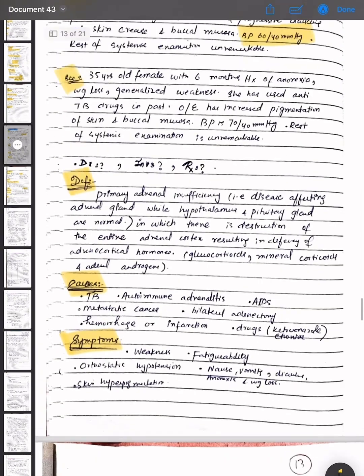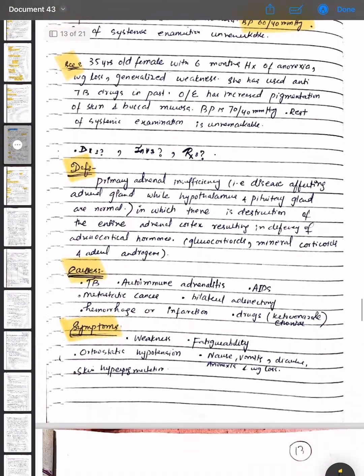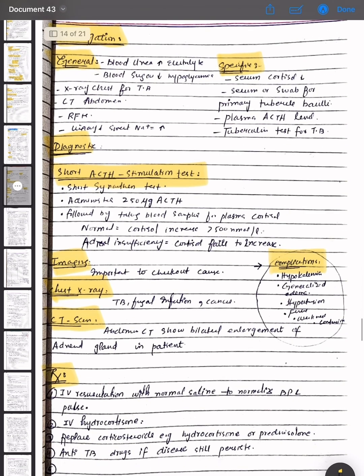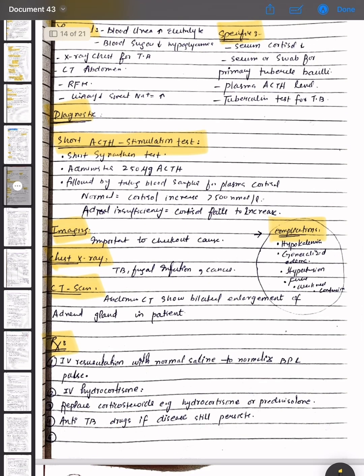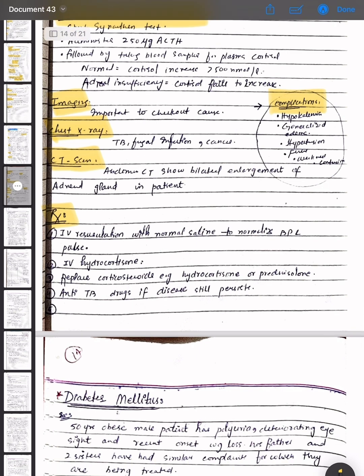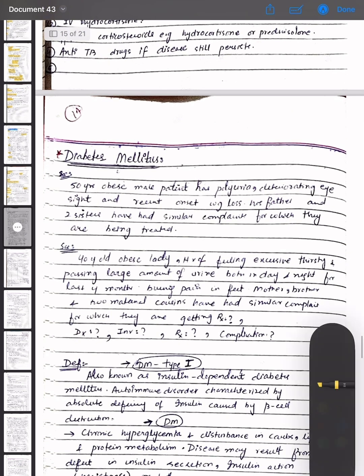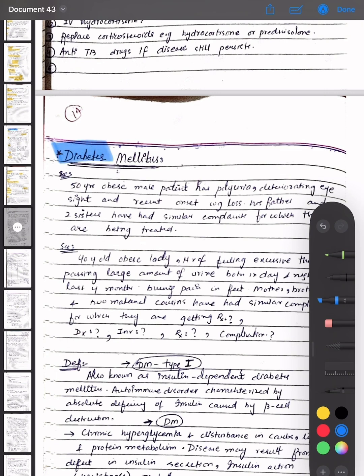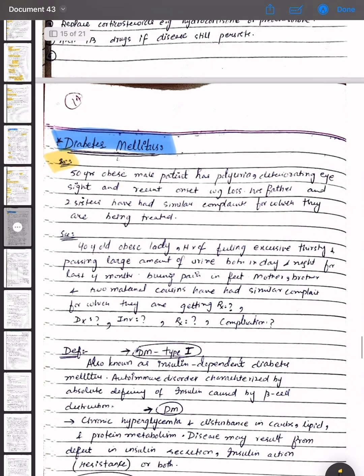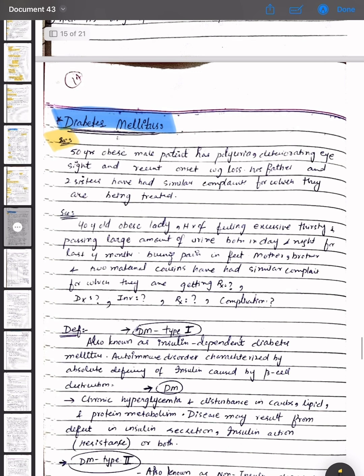We covered the scenario, then the definition, the causes, the symptoms, and investigations which are general and specific, then the diagnostic tests which are the short ACTH stimulation test and imaging, that is chest X-ray and CT scan, and then the treatment options and complications. Now coming towards diabetes mellitus, we have a scenario that a 50-year-old obese male patient has polyuria, deteriorating eyesight and recent onset weight loss. His father and two sisters have had similar complaints for which they are being treated.